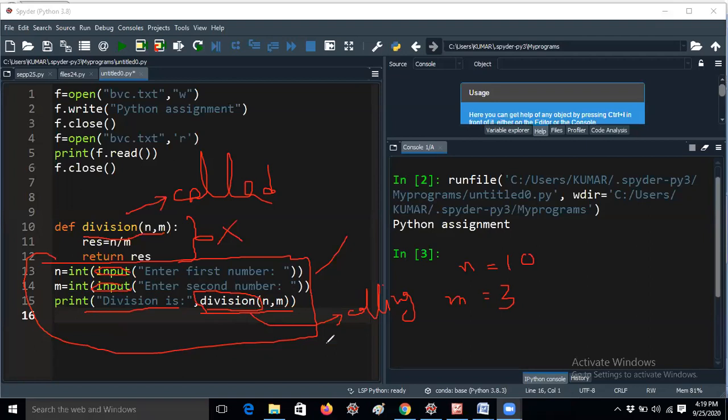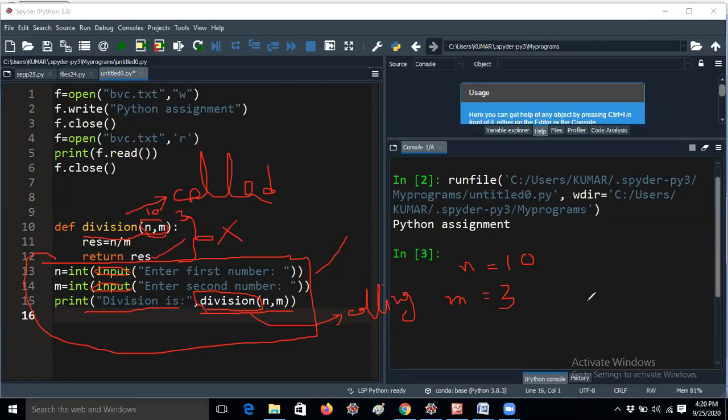That means the function which is defined by Miss Begum. So she created it like that, and you can create in your own way. That's the reason the definition itself is called the functions which are defined by the user. Now whenever it goes to n, m, these values will be copied to this part. So again it will copy n value as 10, m value as 3. So result equal to n by m, that means 10 by 3. Return result.